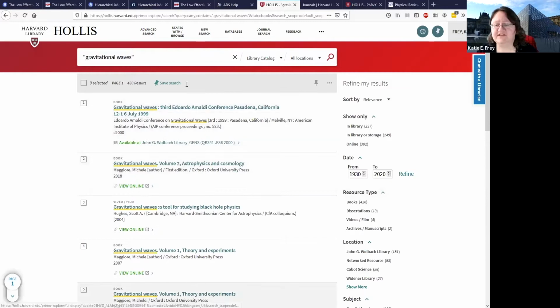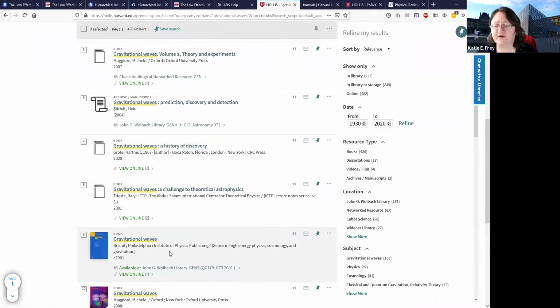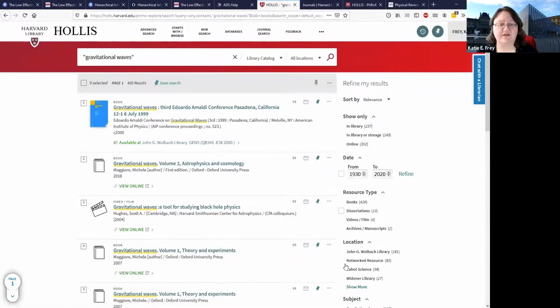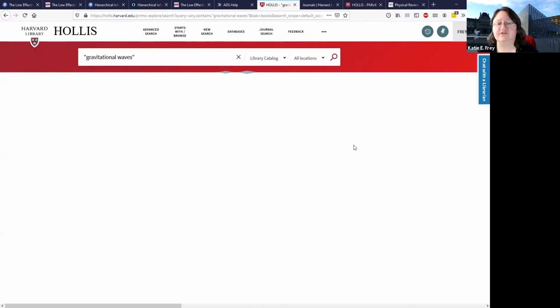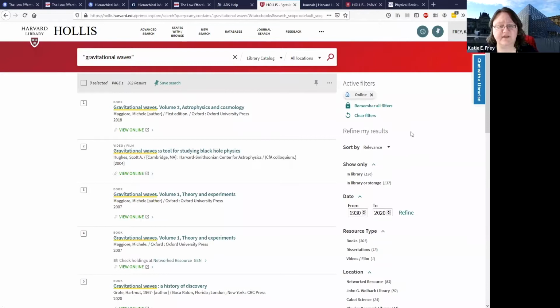Okay, and you see a list of titles that show up here. You've got books, you've got films, you have all sorts of resources, some manuscripts as well. On the right, though, you can see these filter options, and since we're all working online, it might be best to click here to limit to only the online resources that come up in our catalog. So many of these are going to be ebooks, but again, that video is still showing up here.